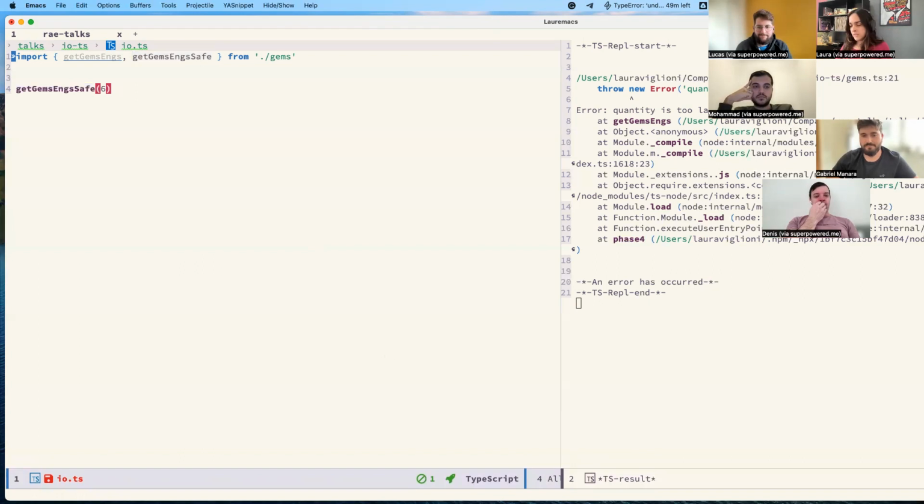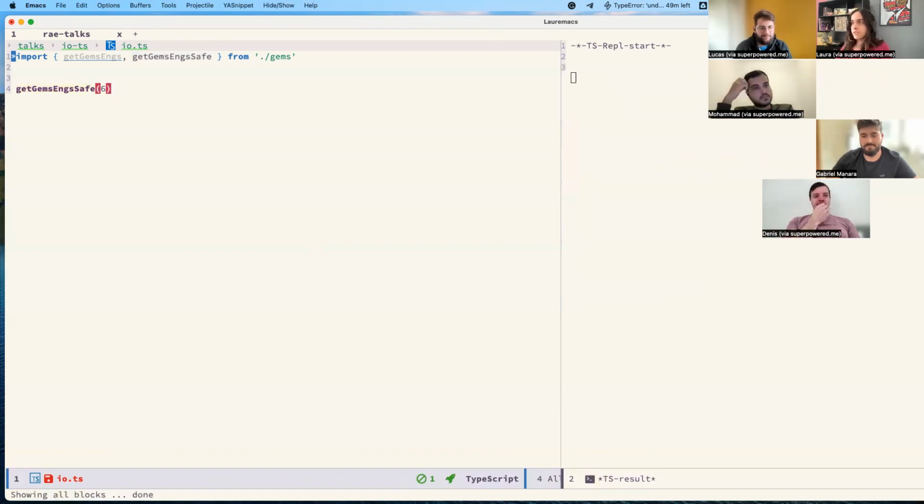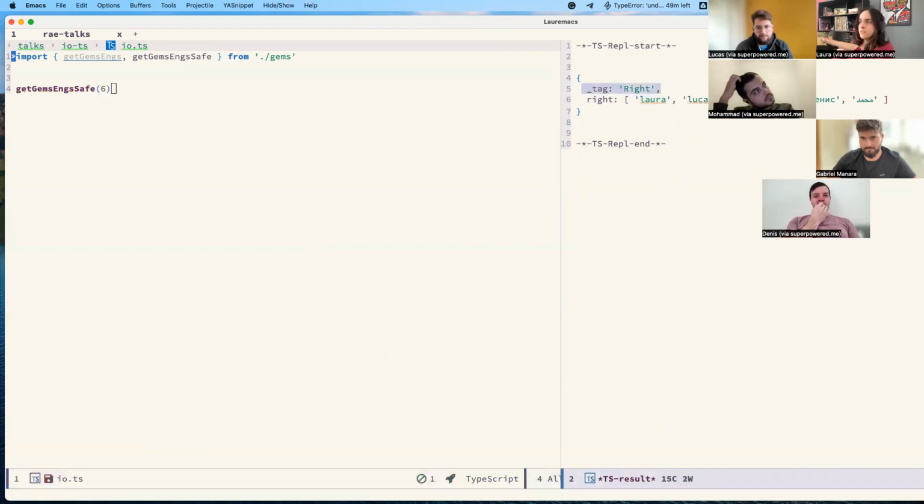So in this case, what will this strange type return me here? Ignore, for instance, this tag right, and we can see when we console log this that we have the expected stuff. We have me, Lucas, Gabi, TK, Denise, and Mohammed. I asked Mohammed first if I was writing his name correctly. Denise, I know, but Mohammed, I have no idea if this is correct or not. And we have this tag that says right.